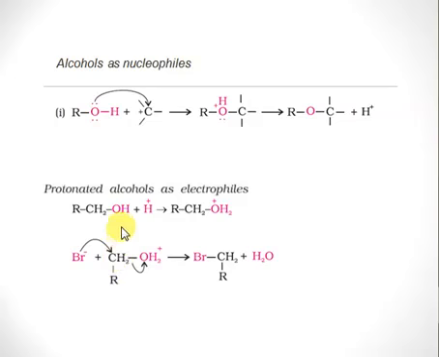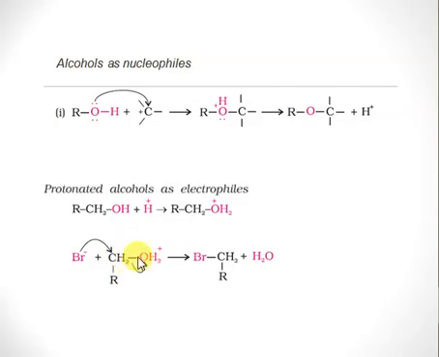Since this alcohol is acting as an electronically deficient species, it is called an electrophile. In the earlier case the alcohol was acting as a nucleophile because it was attacking an electron-deficient center. What is important is that now we have broken the bond between carbon and oxygen.